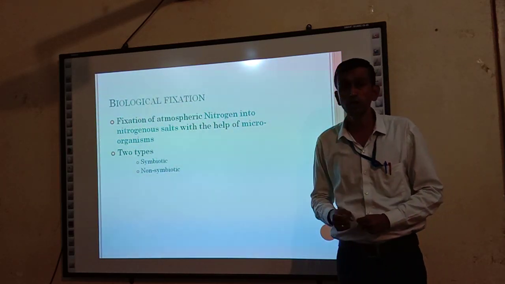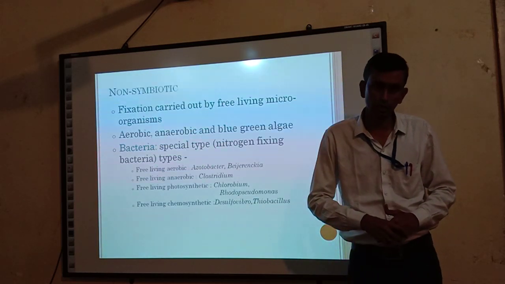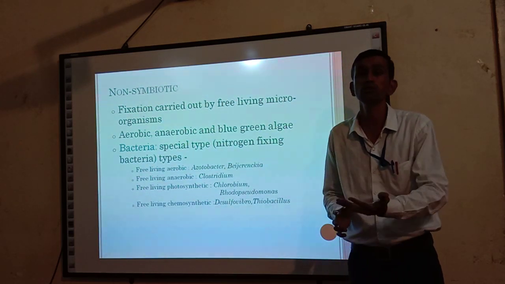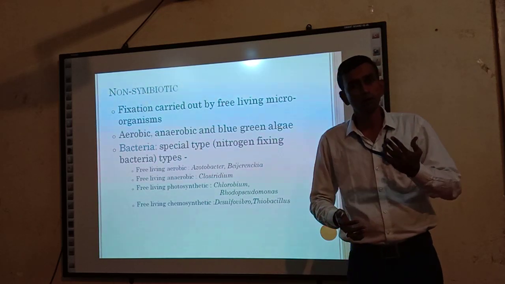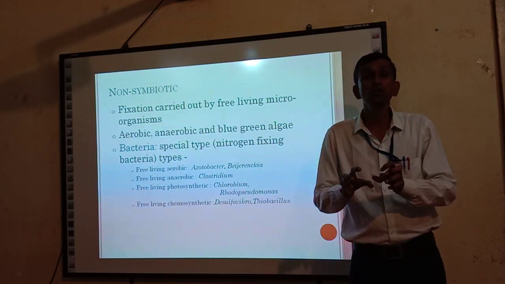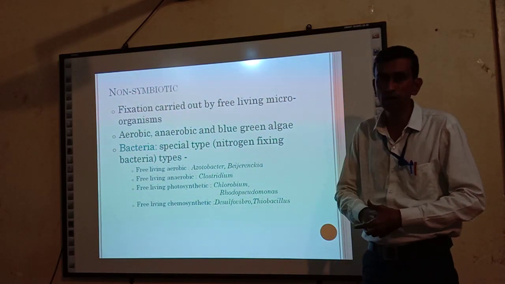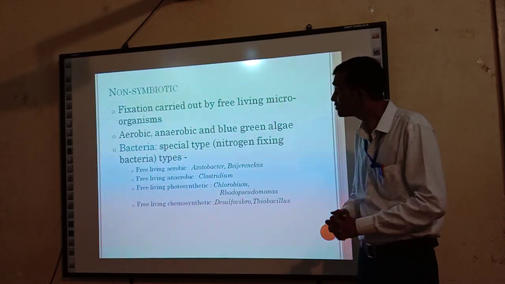Biological nitrogen fixation has two types: symbiotic and non-symbiotic nitrogen fixation. Symbiotic means microorganisms associated with the plant for the fixation of nitrogen. Non-symbiotic nitrogen fixation is by free-living microorganisms that are not associated with the plant.